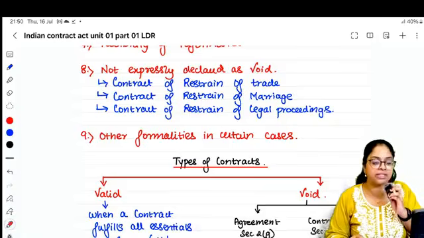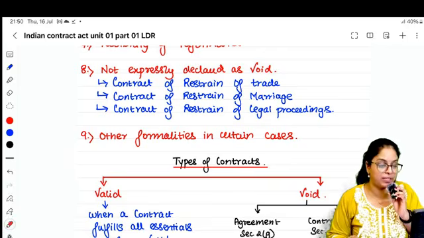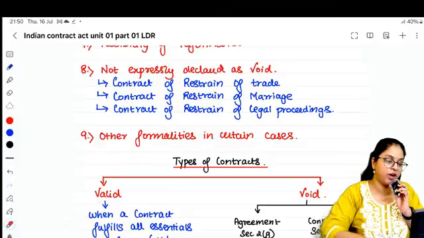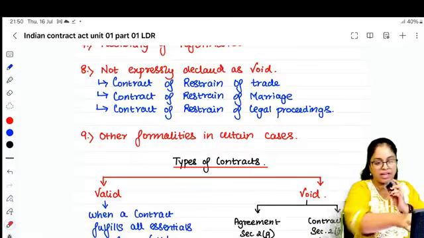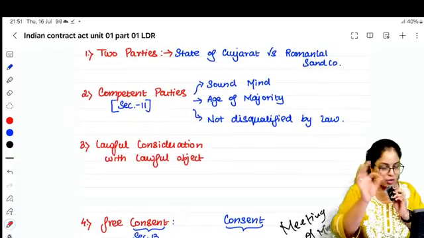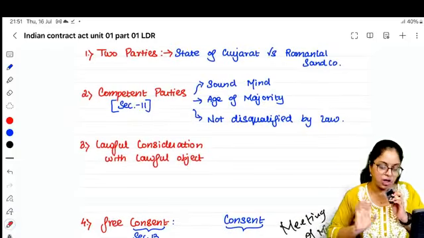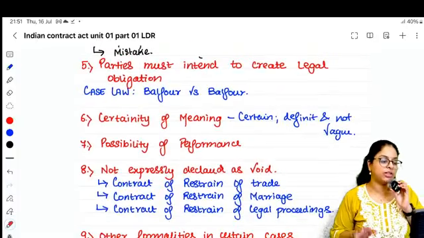You cannot restrict somebody from getting married. You cannot restrict somebody from entering into a trade. You cannot restrict somebody from going for legal proceedings. If you are entering into such kind of contracts, be very clear. We have clearly told that is not valid. பண்ணக்கூடாது. நாளைக்கு ஏதோ பிரச்சனைனா கோர்ட் வாசல்ல வந்துராதீங்க. We will not help. Because நாங்க கிளியரா என்ன சொல்லிட்டோம், இந்த 3 டைப்ல என்டரே பண்ண கூடாதுன்னு சொல்லிட்டோம்.